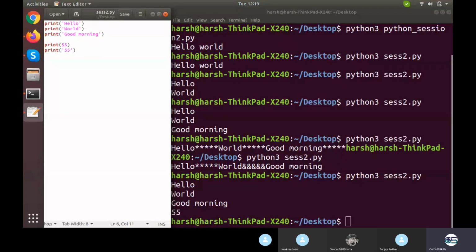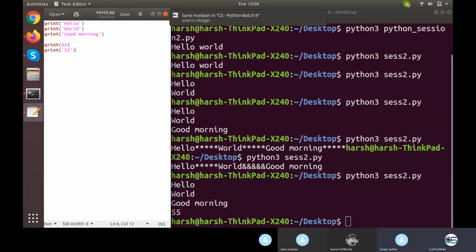Any one of you who wants to tell? What is the difference between this line and this line? Let me remove the rest of that. So what is the difference between this 55 and this 55? Any one of you? One is in single quotes and one is not. Okay, that is visible, but what is the logical difference?